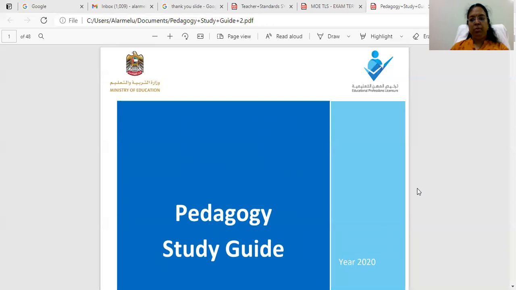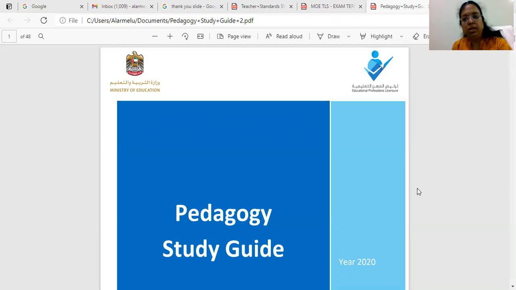First of all, the very basic requirement for applying for this teacher's license is that the teacher should work in any school which is in UAE. If you are working in any school, you can register for this licensing through your school with your valid Emirates ID. Your HR or your Arabic secretary will help you in the registration process.